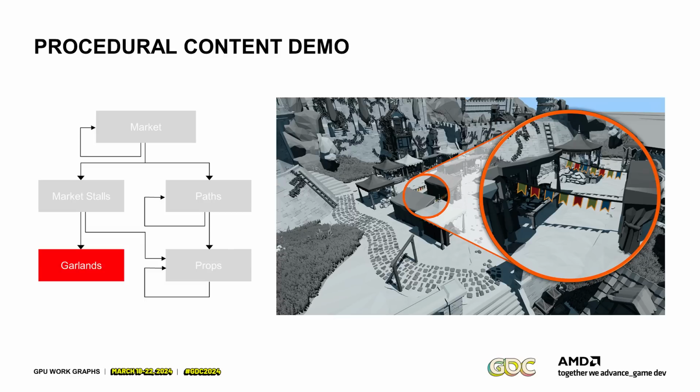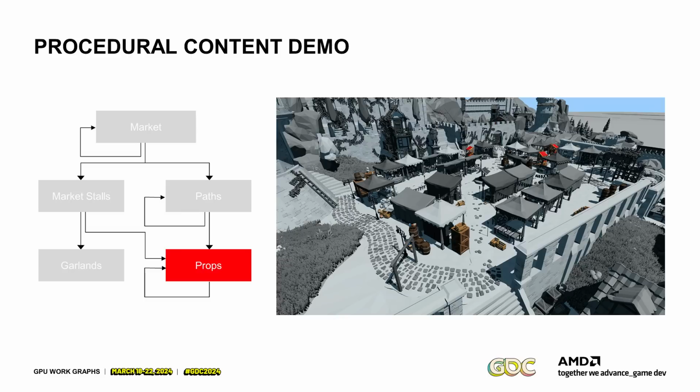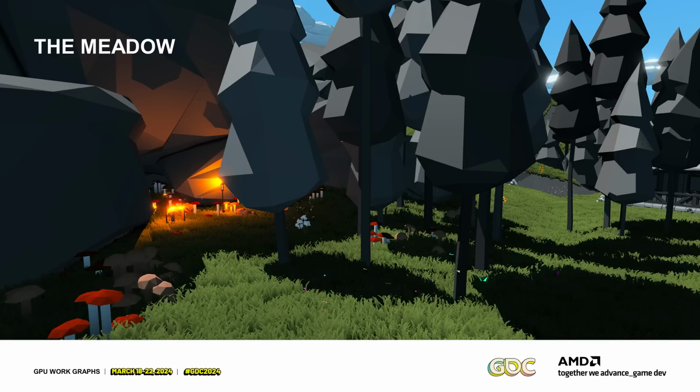Note there is no synchronization currently in work graphs. So this is one of those things where you need to figure out a way to make sure that you don't have conflicting results, like two paths crossing or something. We resolve those conflicts manually, and that's how we get this to be stable. Then we place those props recursively, and this is how you get this scene here. Okay, and we move on to the meadow.